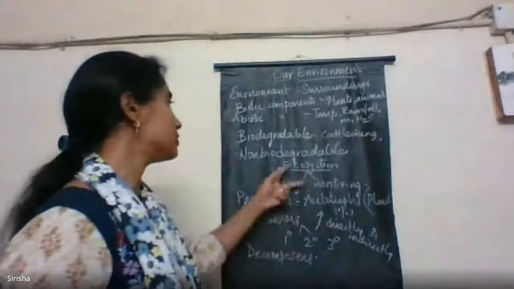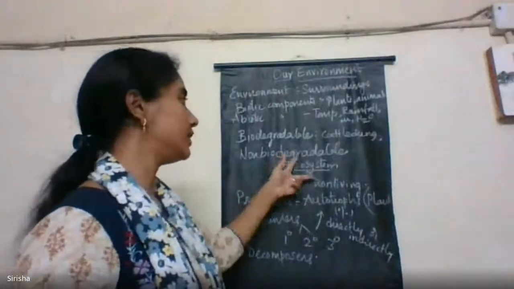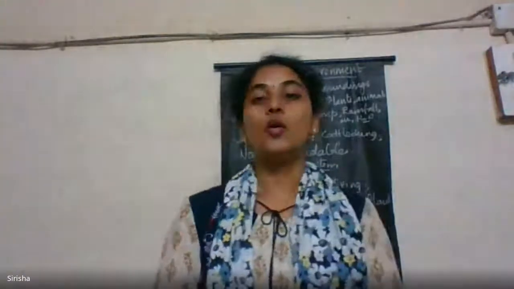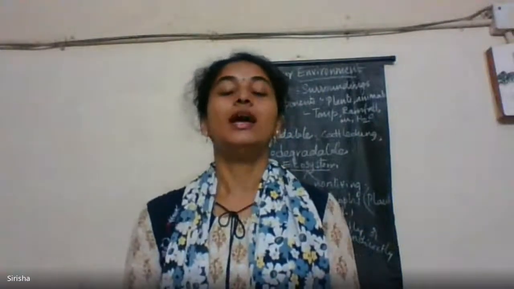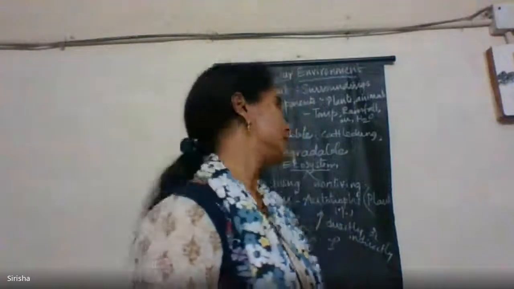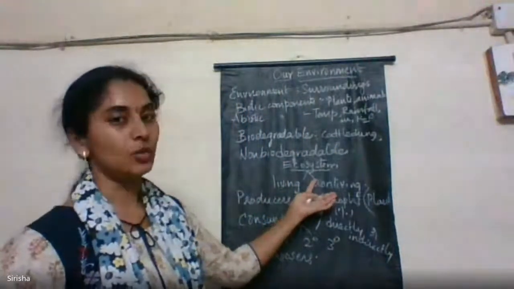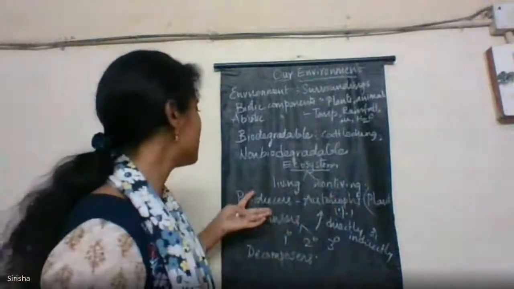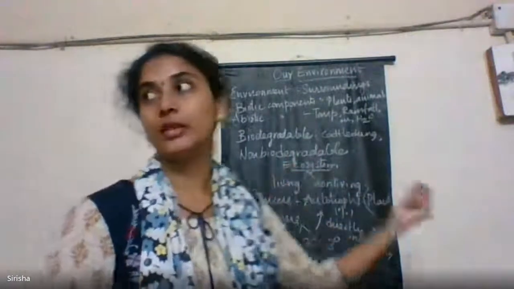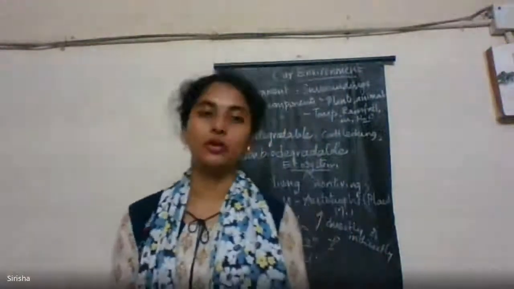Next is ecosystem. The ecosystem is nothing but the combination, or the living together, of both living components as well as non-living components, or biotic components as well as abiotic components. Together, it is called an ecosystem. The ecosystem constitutes living as well as non-living components. So in this ecosystem, there are many living organisms.